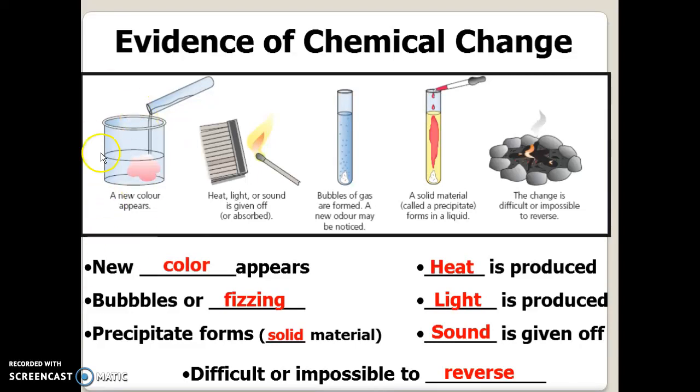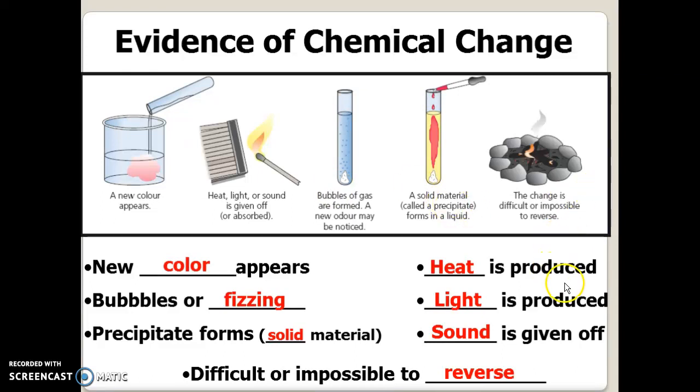But if in this example I add a clear liquid to a clear liquid and all of a sudden I get a nice pink liquid, well, that doesn't make sense. We should have expected it to stay clear. But since it changed to that drastic or unexpected color, now that's giving us a clue that it's probably a chemical change happening. Bubbles or fizzing, anytime a gas is formed when I add some stuff together, bubbles, fizzing, that's a good sign that a chemical reaction or chemical change has taken place.